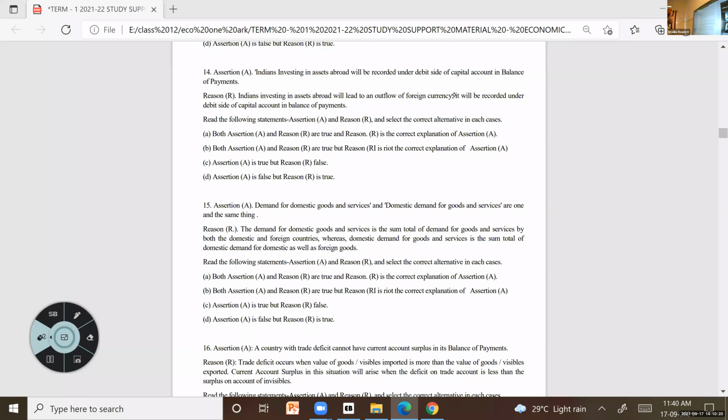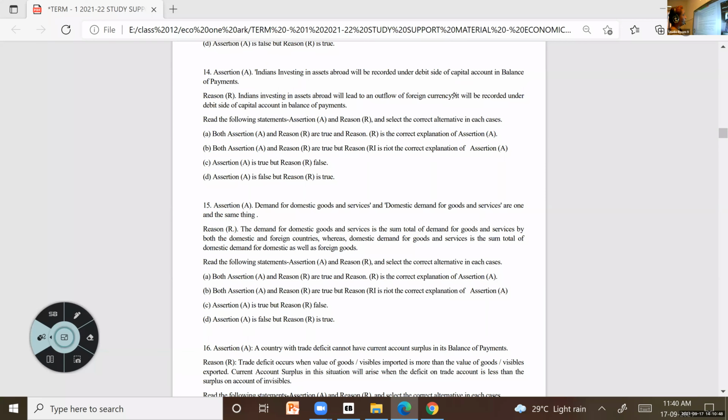Shubham, investment comes in which part? Is it coming under current account or capital account? Investments. It comes under capital account. Okay. Now, does it come under the debit side or credit side?